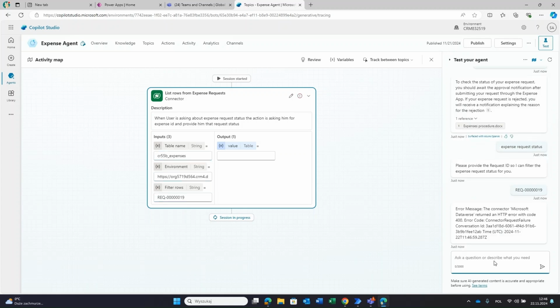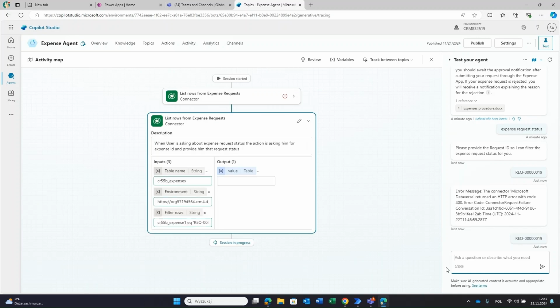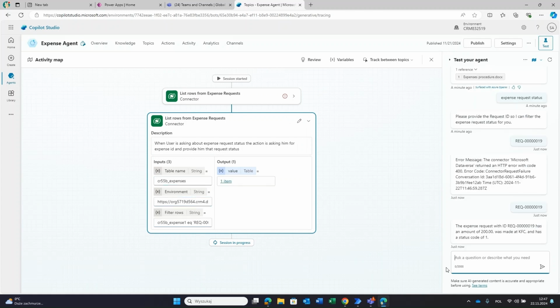Yeah, there it is. There is an error. Why is there an error? Because look at what he has in this variable for the filter rows. He should have created an OData formula using this ID. He didn't do it. He used just the ID. But let's repeat that. And there it is. Now he has used my ID to create this formula for this variable. This is exactly what we wanted to have.